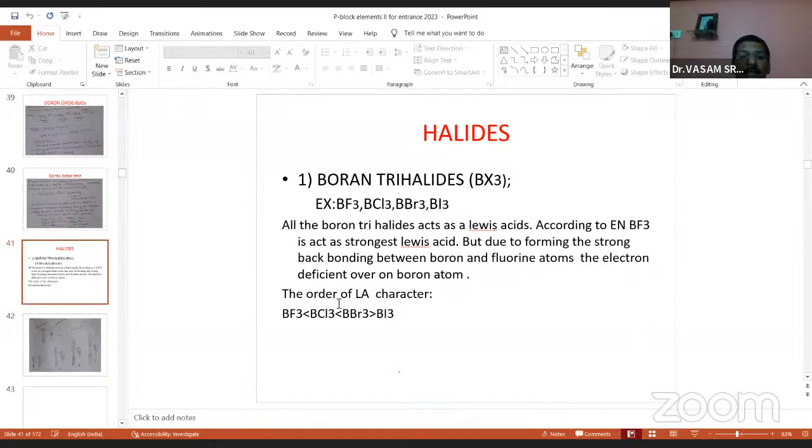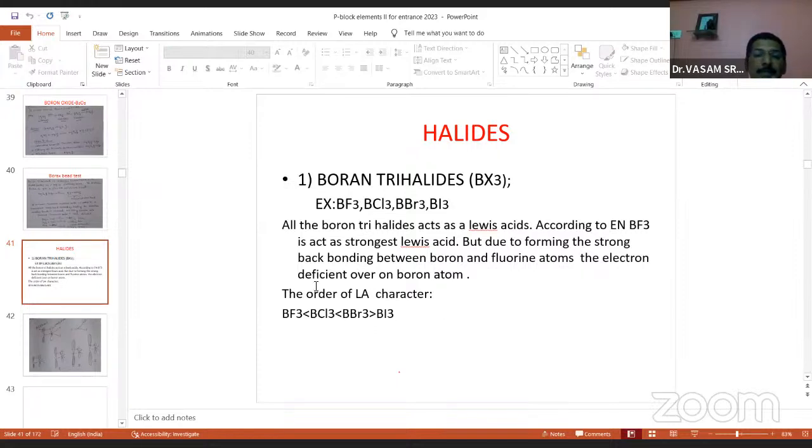This is the order. BBr3 exhibits more Lewis acid character than BCl3 and BF3. So this is actually where the answer should be, but due to the oversize between boron and iodine, it always goes to I2 form. So that's why the bond dissociates and breaks, leave it. Comparatively among these 3, this one has more Lewis acid character. This is the right sequence order, right?